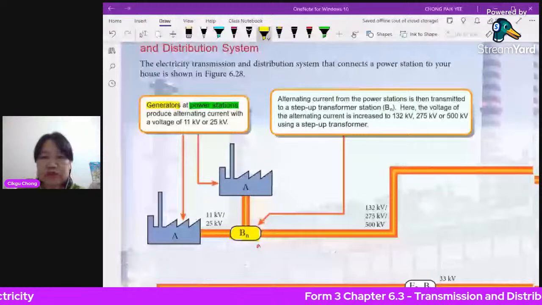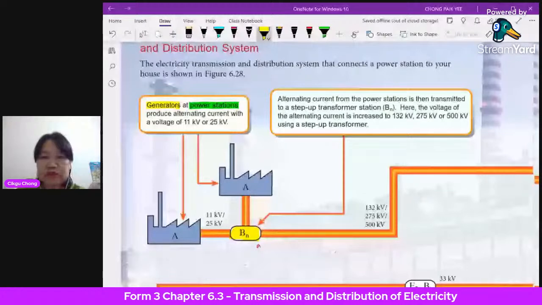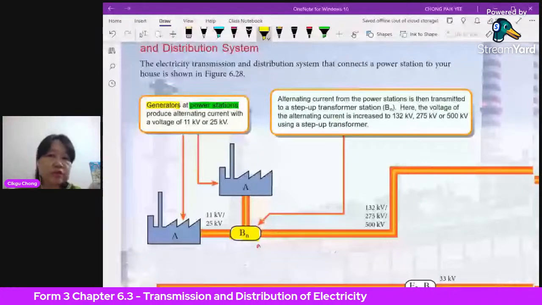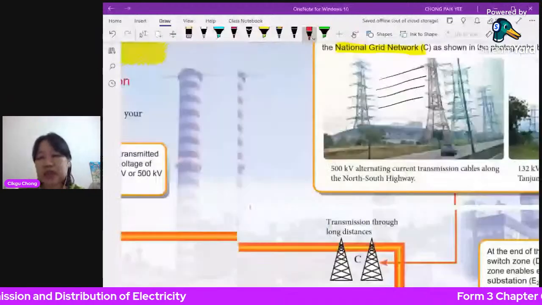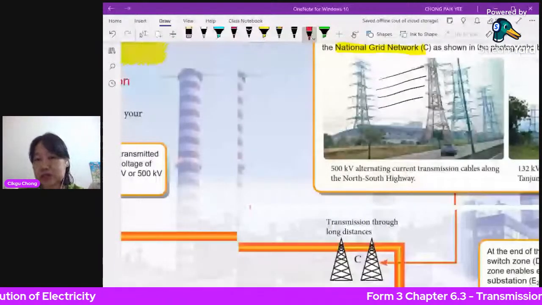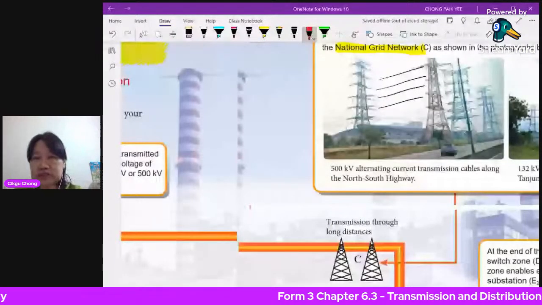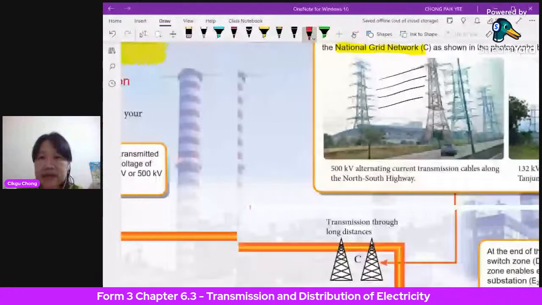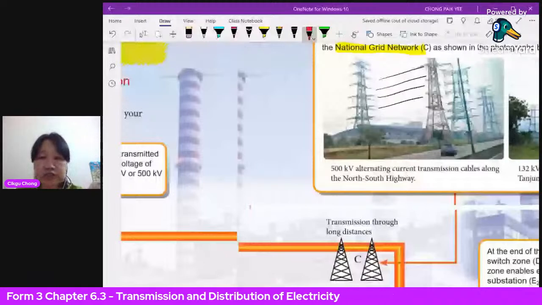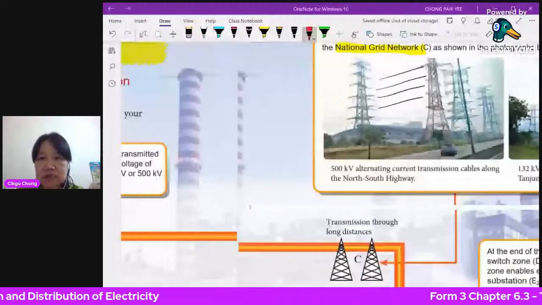You will see along the highway, as you go from Ipoh to KL or maybe Ipoh to Penang, you have all these transmission cables. Your transmission cables run all across the nation, all across Malaysia. You have these wires and they're carrying very high voltage. Now, this system of wires going all over Malaysia is called the National Grid Network.